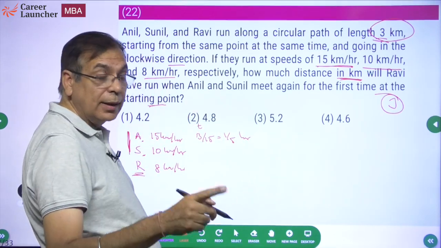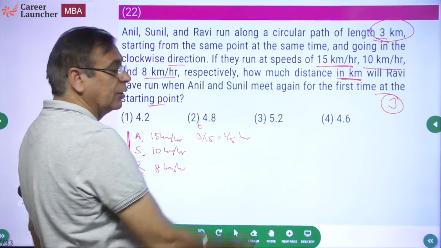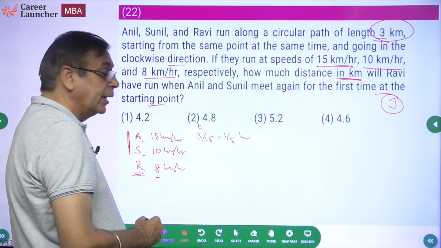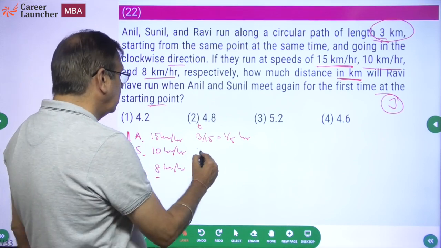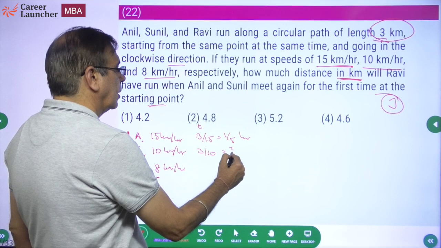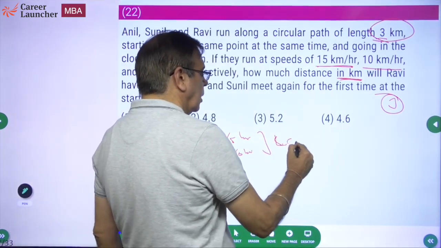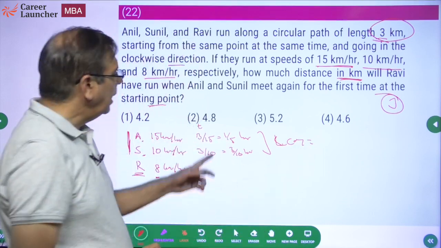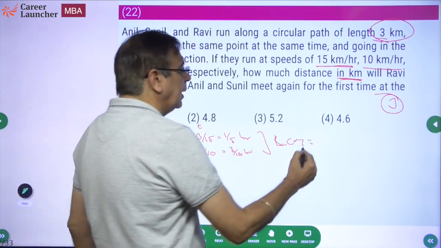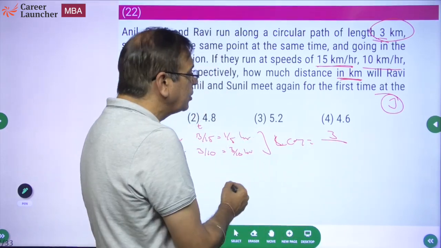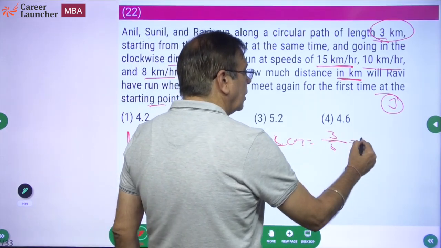Again, I am working only in hours because question is in kilometers. And the speeds are given, the answer has to be found in kilometers and the speed is given in kilometers per hour. What about this one? 3 by 10. What is the LCM of these two? LCM will be, LCM of 1 by 5 and 3 by 10 will be LCM of the numerator. LCM of numerator is 3 upon HCF of the denominator, which is 5.